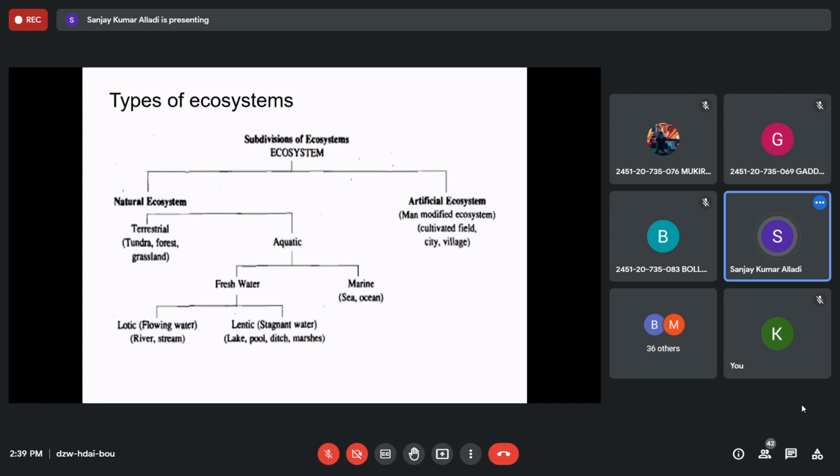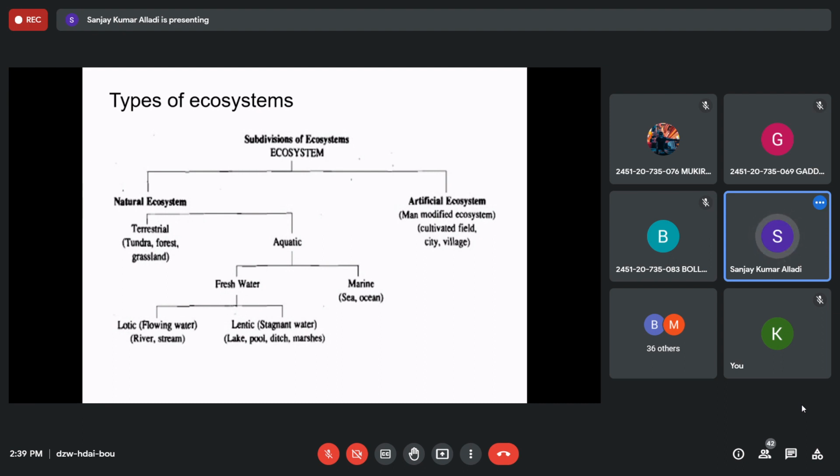That is, the flowing water bodies called lotic water bodies and stagnant water bodies called lentic water bodies. Flowing, that is rivers and streams, they flow, right? So they are lotic or flowing water bodies. Lentic, that is lakes, pools, ditches, marshes, swamps, right? All these are lentic water bodies, that is ponds and lakes, right? Which are stagnant water bodies. They are lentic water bodies.